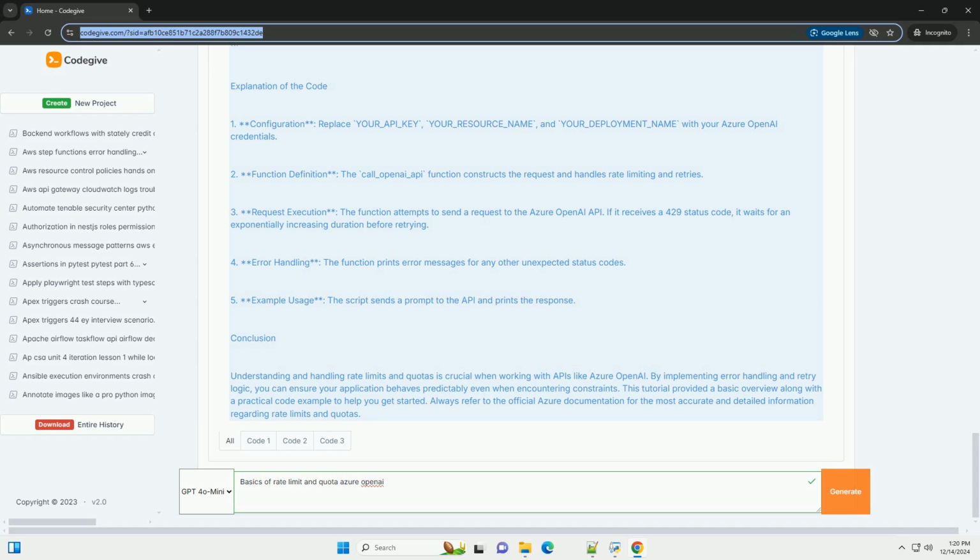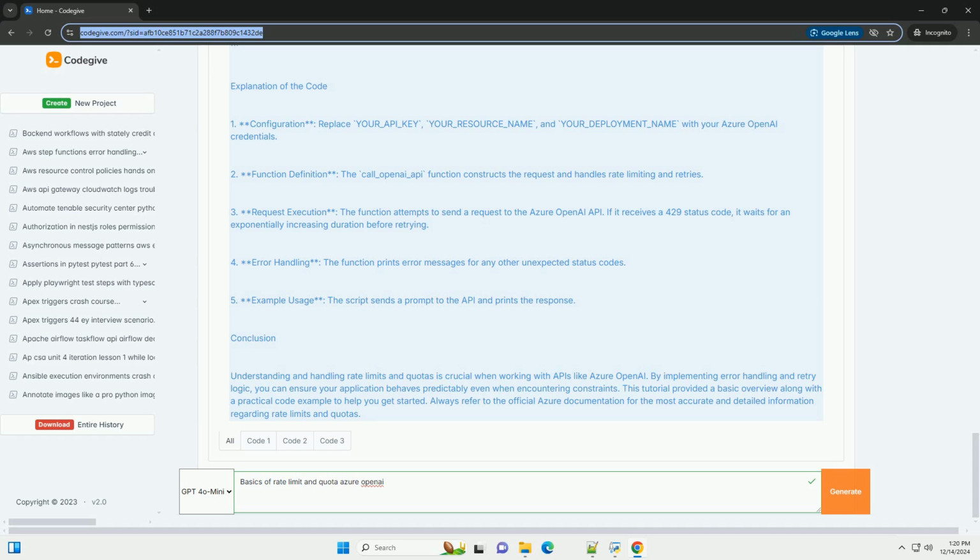Else, print error, response.status_code, response.text, and break. Return None. Example usage. if __name__ == "__main__": prompt = "What are the benefits of using Azure OpenAI?" result = call_openai_api(prompt).